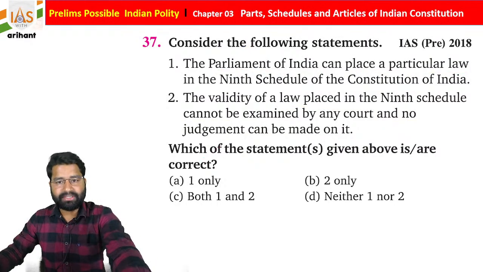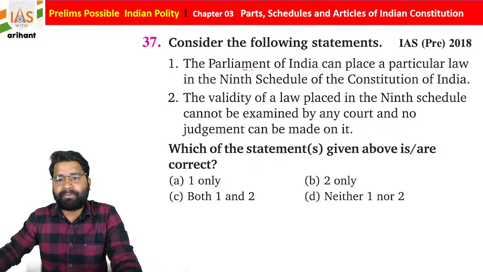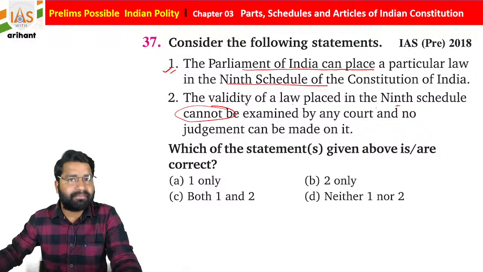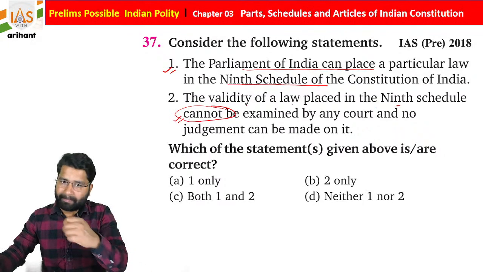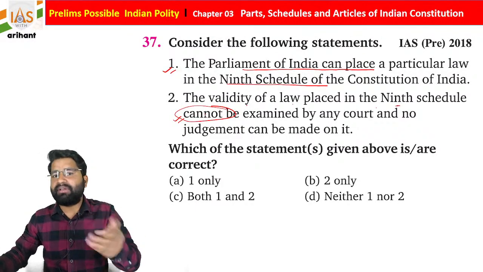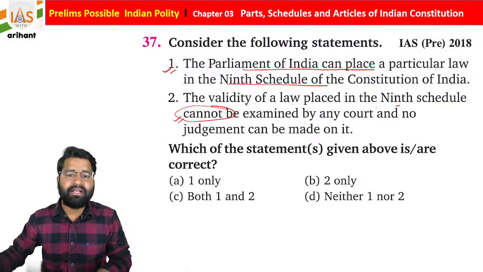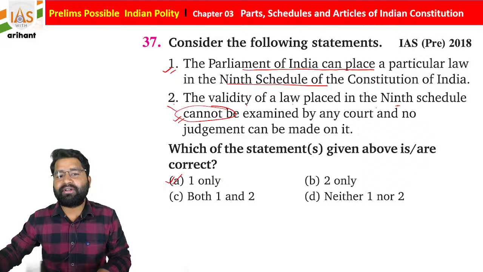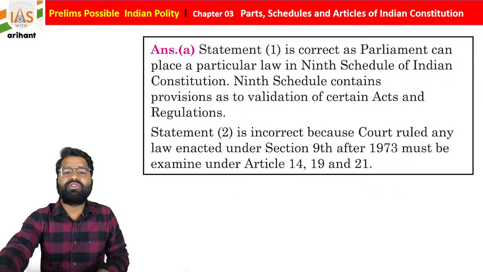Now, see very carefully. The Parliament of India can place a particular law in the 9th schedule of the Indian Constitution. Yes, this is correct. The validity of a law placed in the 9th schedule cannot be examined by any court. As I already told you, students, the Supreme Court, to protect the fundamental right, can enter any part of the Indian Constitution, so they have the power of judicial review. So automatically statement 1 is correct, and statement 2 is going to be incorrect.